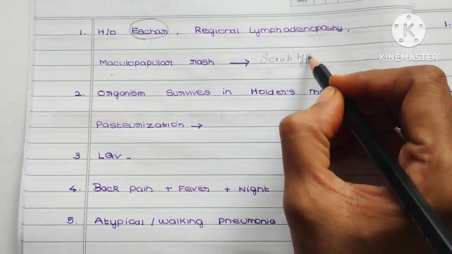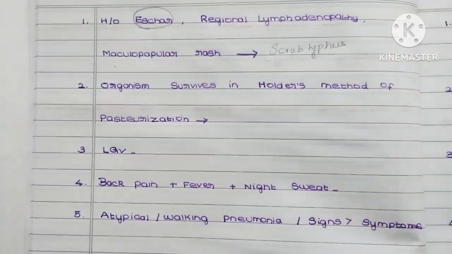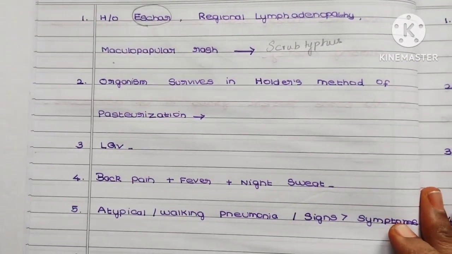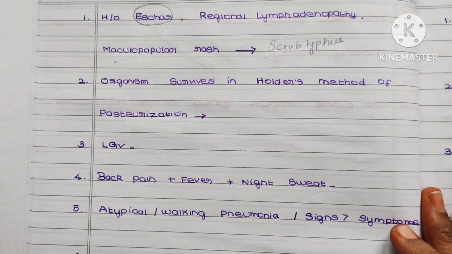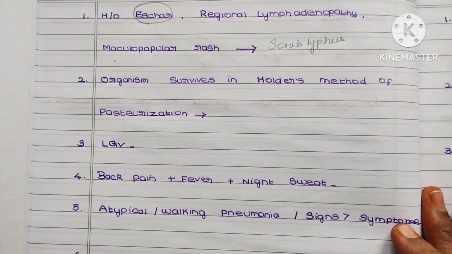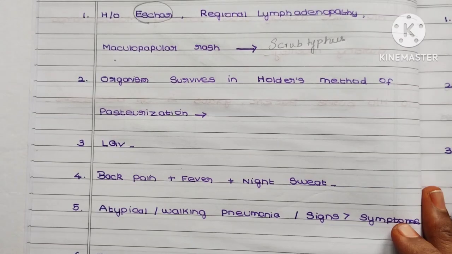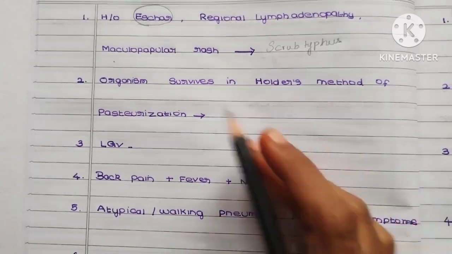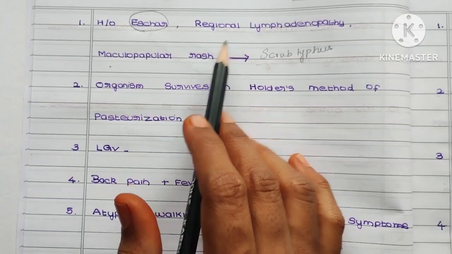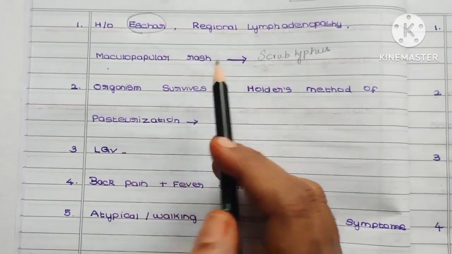Okay, if you come across another term, black Eschar, and there is an edema in the periphery, then it is Bacillus anthracis. There will be a specific term called malignant pustule. But here it is a triad: Eschar, regional lymphadenopathy and maculopapular rash.